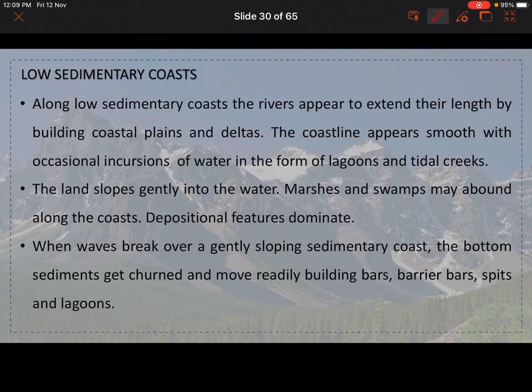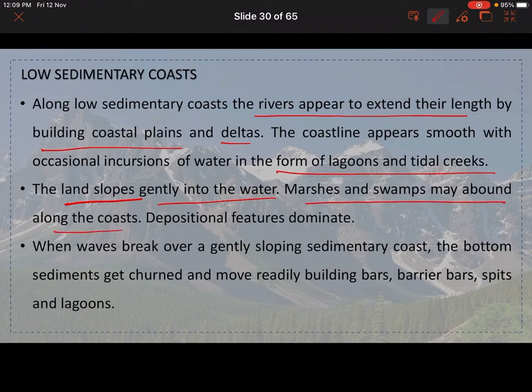Okay. Next comes the low sedimentary coast. Along low sedimentary coasts, the rivers appear to extend their length by building coastal plains and deltas. The coastline appears smooth with occasional incursions of water in the form of lagoons and tidal creeks. The land slopes gently into the water. Marshes and swamps may abound along the coasts.